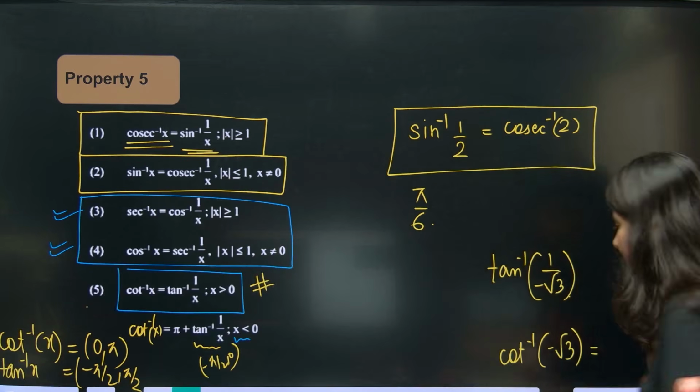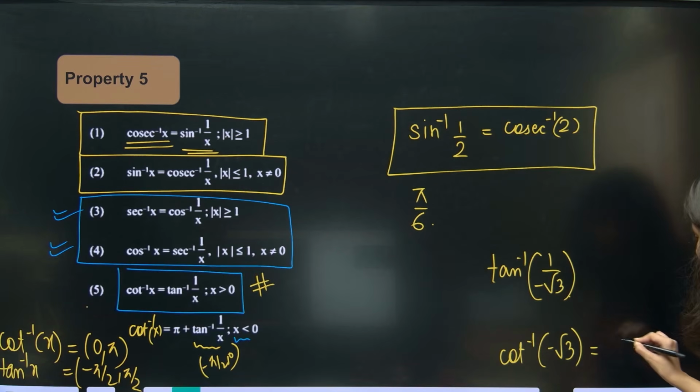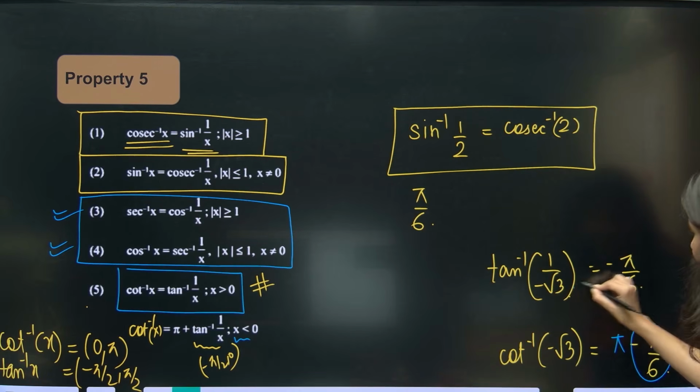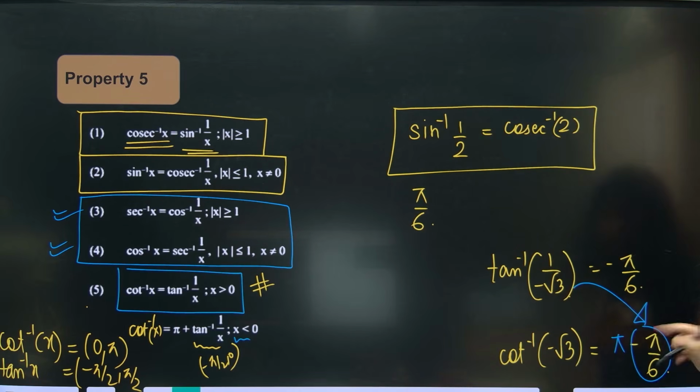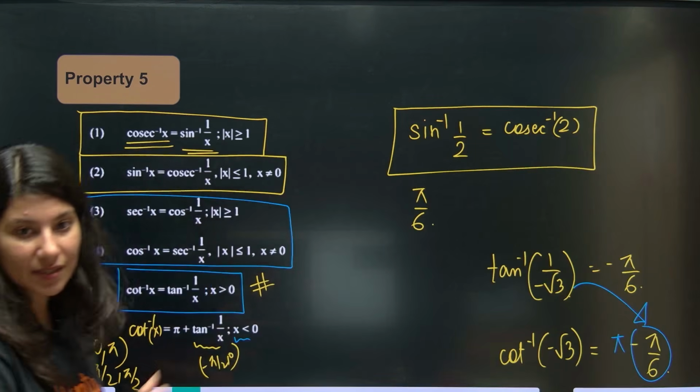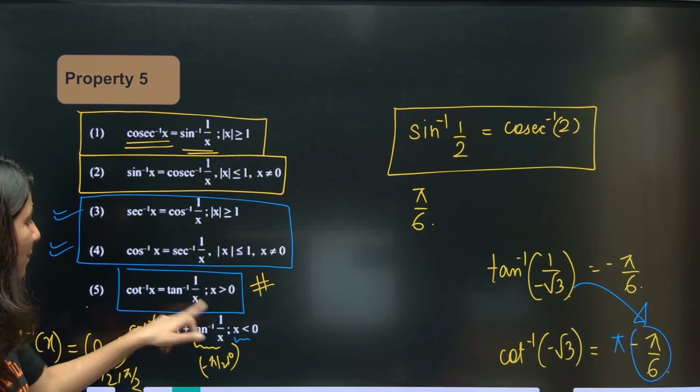So this is pi minus pi by 6, sorry. And this is minus pi by 6. So minus pi by 6 will get replaced by tan inverse minus 1 by root 3. So cot inverse is equal to pi plus